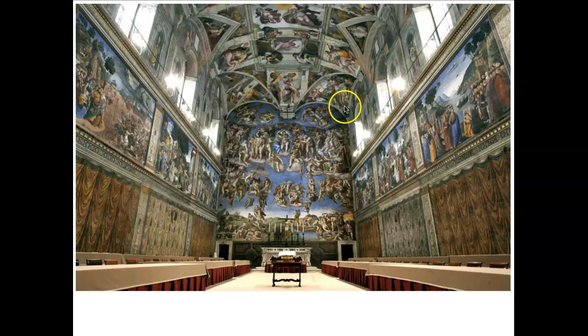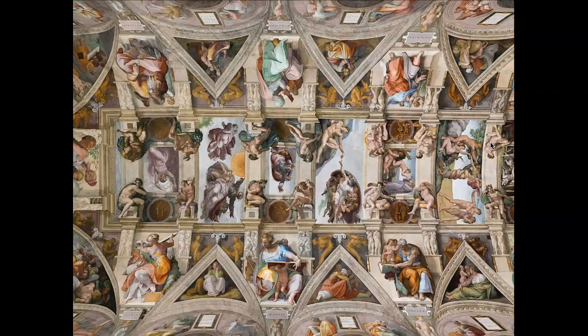He did the whole ceiling and all of this. And the Creation of Adam is actually one panel in the ceiling. So that must have been really difficult to paint on the ceiling, right? Because you have to be looking up. So it's right here, right? But there's other panels that also make up the Sistine Chapel artwork. But this is one of the famous panels here.